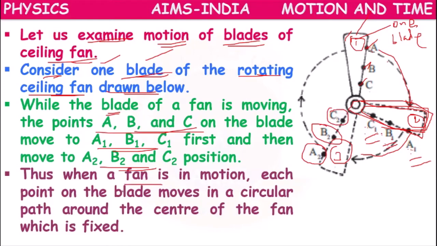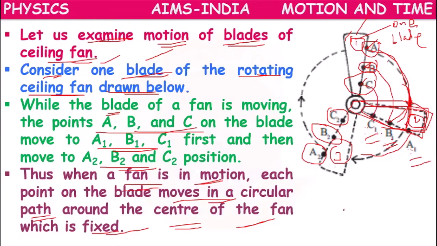Means when a fan is in motion, each particle moves in a circular path around the center of the fan, which is fixed. Now the A particle is moving in a circle, the B particle is moving in a smaller circle, and the C particle is moving in a smaller circle.